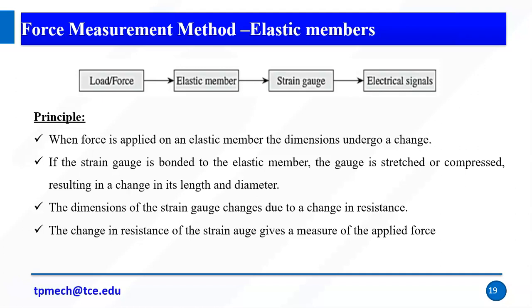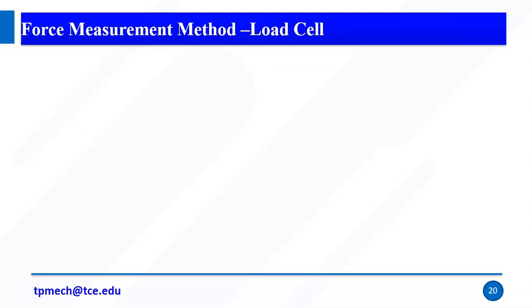So that change in dimension depends on the resistance. Strain gauge அப்படின்றது it's a resistance, Wheatstone bridge அப்படினு we will see. So if the resistance changes அப்படினா voltage will change. So that voltage is calibrated as the force, right?